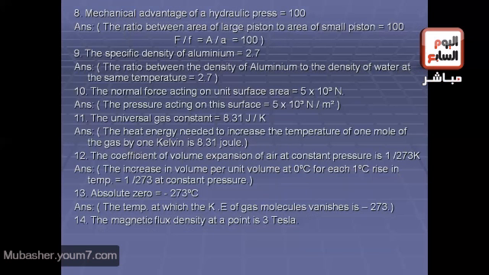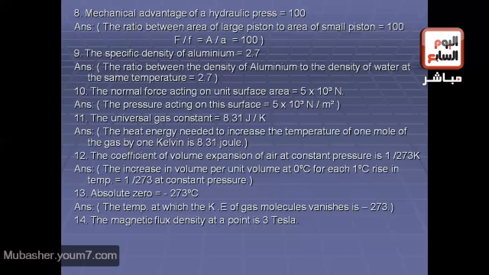Another said it is the degree at which the volume of a gas vanishes theoretically at constant pressure. Let's see the answer here. It is the temperature at which the kinetic energy of gas molecules vanishes, and it is equal to negative 273.